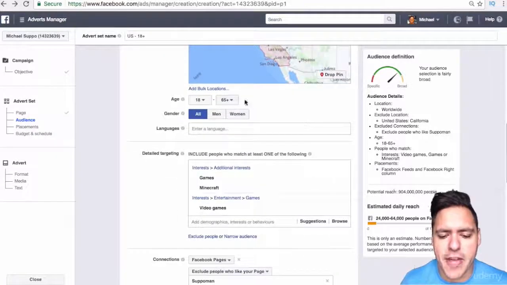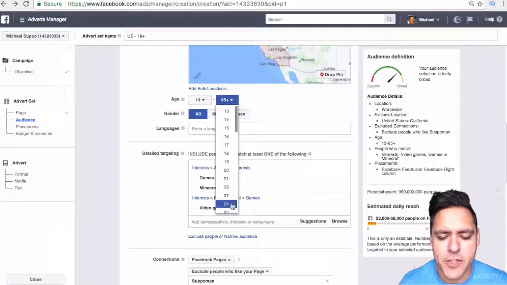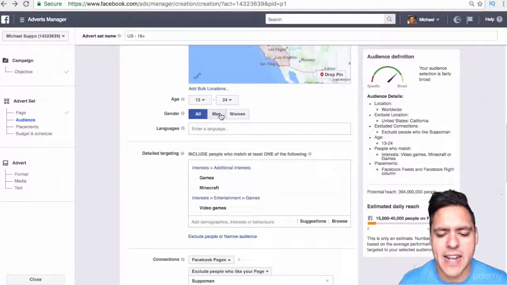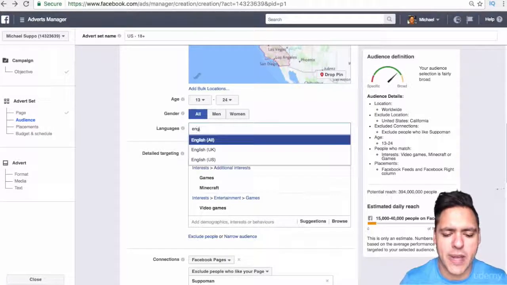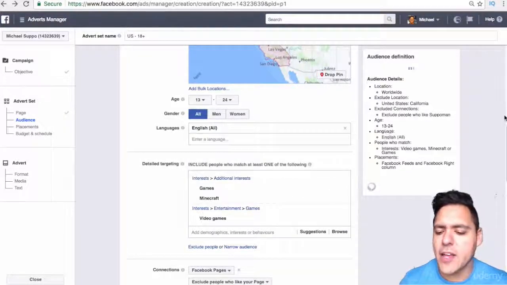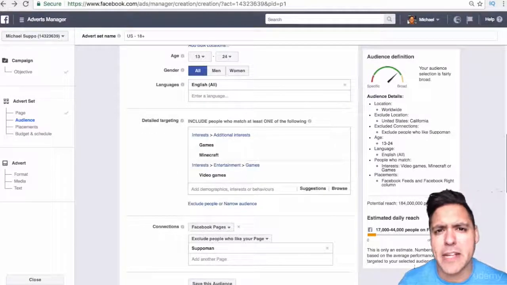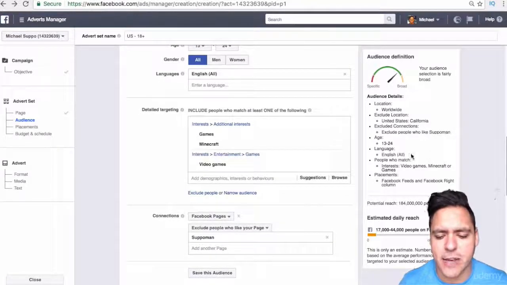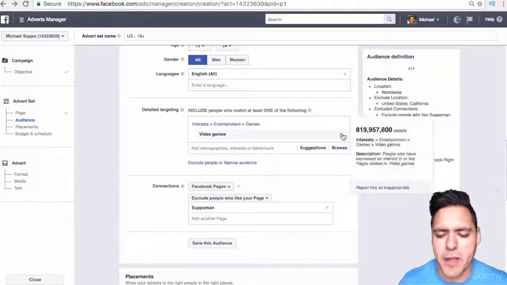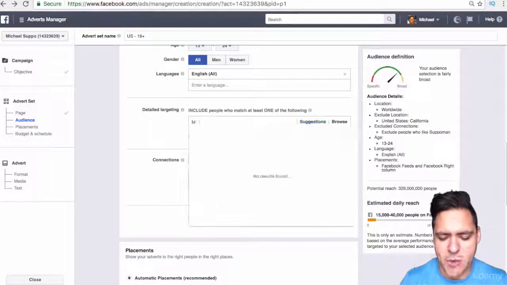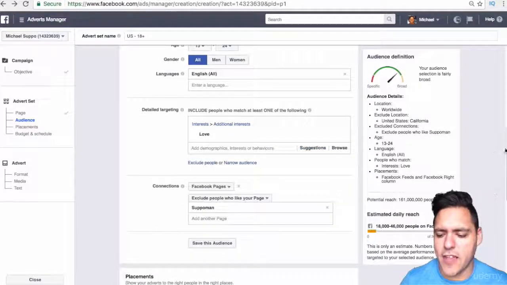So now that we've got the location, we want to select the age. We're going to go 13 to 24. We're going to leave it as men and women. And we are going to change the language to English, or at least make it appear in front of people who speak English, because the ad image is going to be in English. If they don't understand it, it will ruin the effectiveness straight away. So we'll get rid of any pre-populated interests in here, and what we're going to do is put love in here. Okay, so now we've got love, that's all we need.